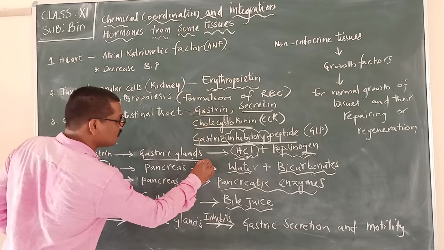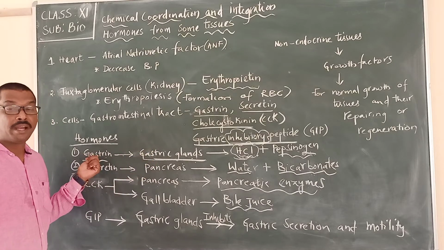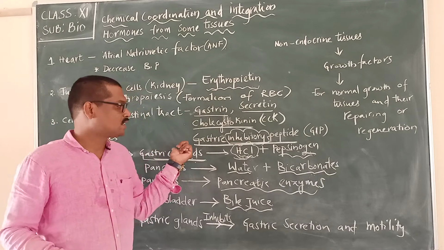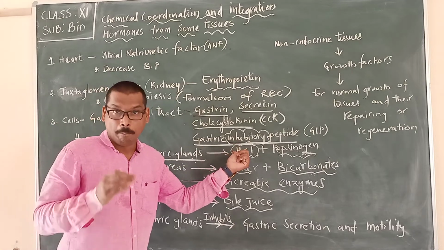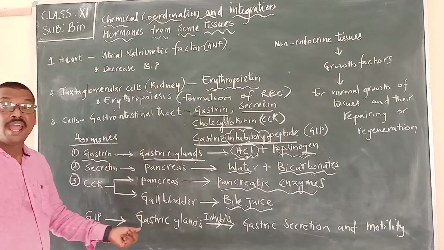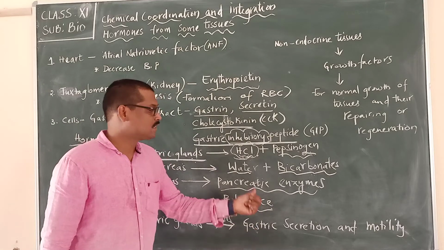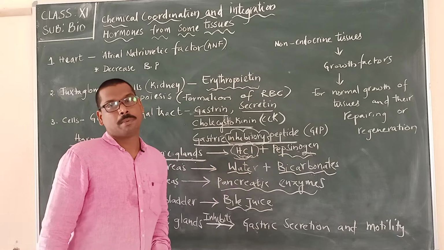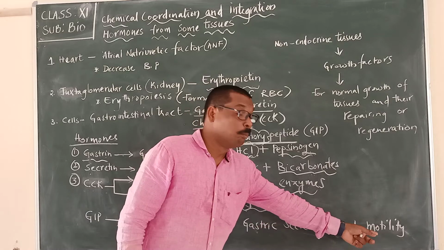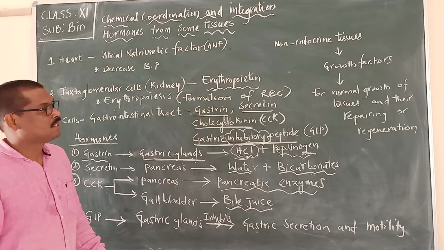Already we came across that gastric glands are stimulated by gastrin. But sometimes this gastrin may overstimulate the gastric glands to produce HCl. This gastric inhibitory peptide hormone acts upon the gastric glands and inhibits the gastric secretion, that is HCl and of course even the pepsinogen. At the same time, it inhibits the motility.